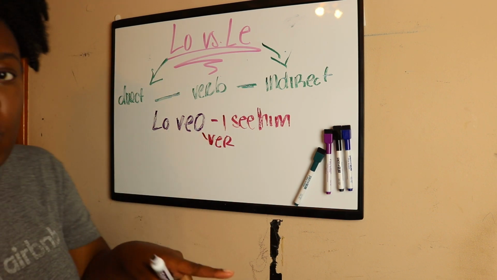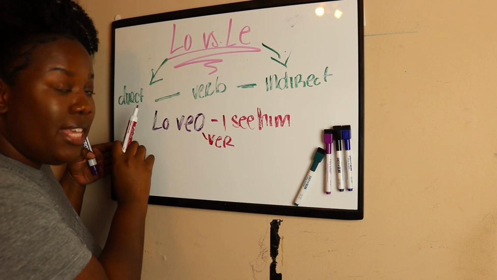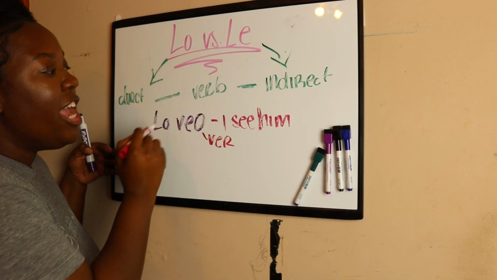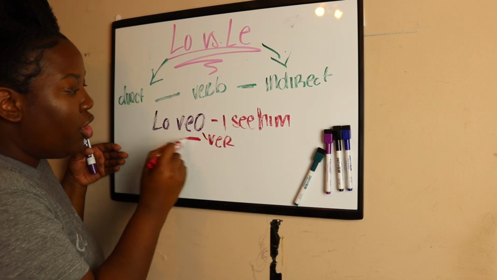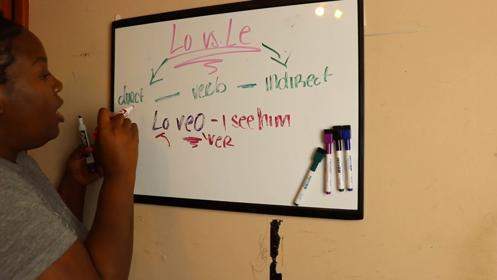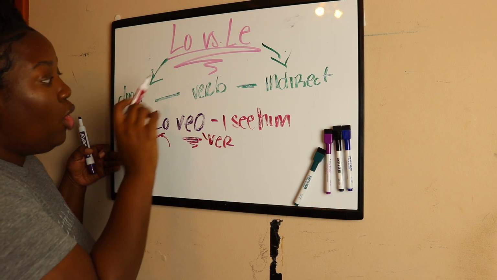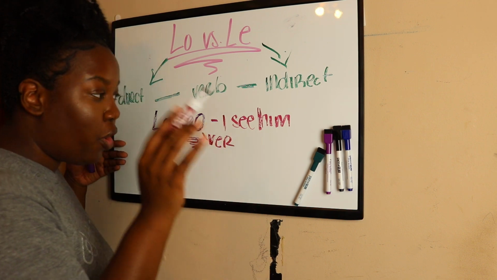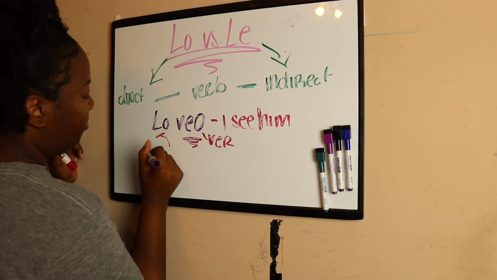Okay. So how we correlate this to lo is, remember I said lo is the direct verb. It means it's the thing. So this is basically answering what to the action. The action, the thing would be to see. You're seeing him. Okay? So that's why we put lo veo. So the direct verb in this is lo, because we are seeing. That is what's important. That's the direct verb. Seeing is the direct verb. Are y'all following that?